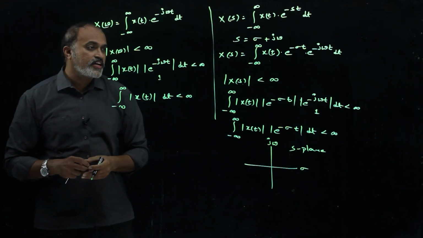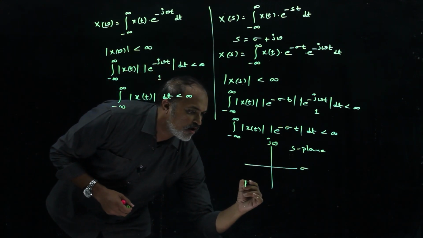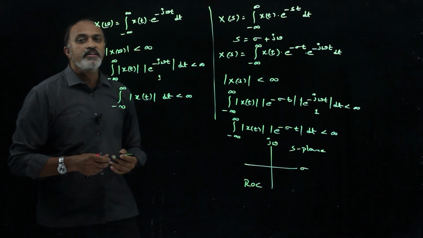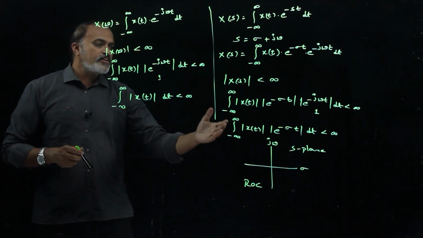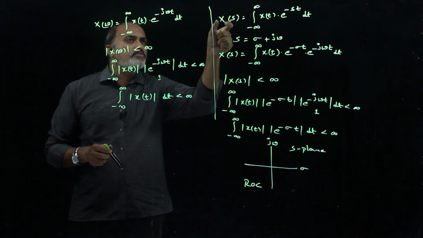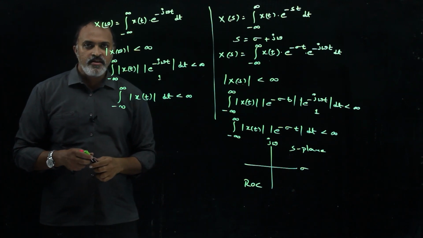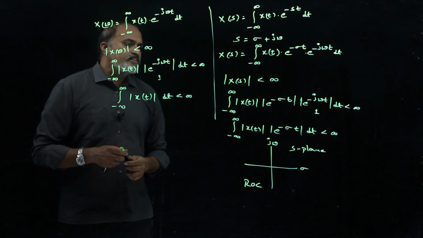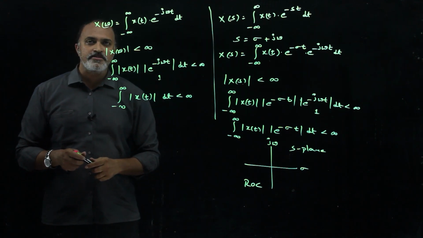That is why in the Laplace transform we get the concept of ROC, which is nothing but region of convergence. Region of convergence can be defined as the region in the s plane in which the Laplace transform of the time domain function exists, or in simple terms, the values of s for which X of s will exist.